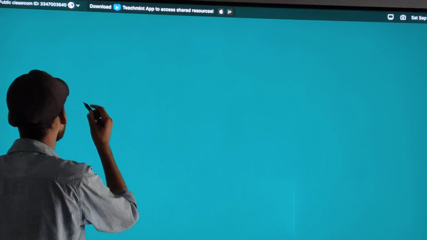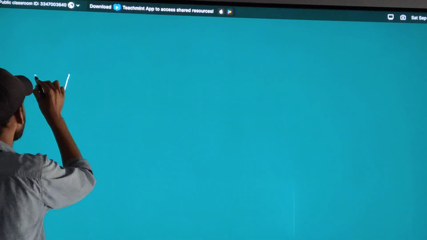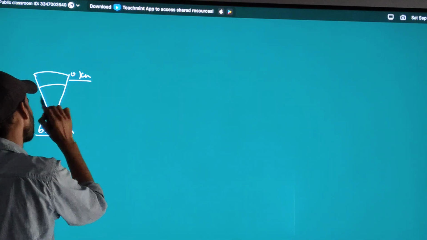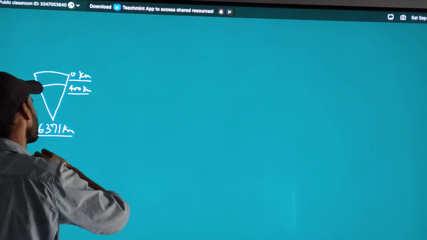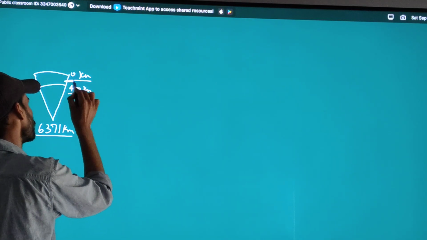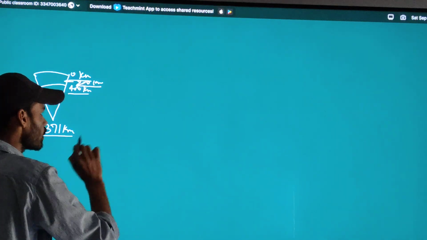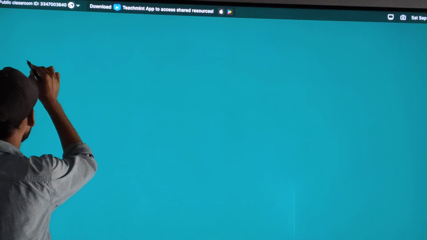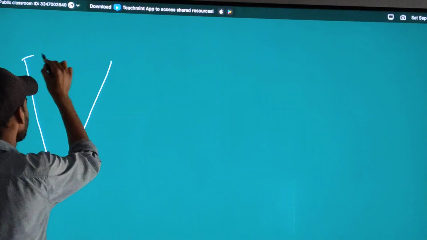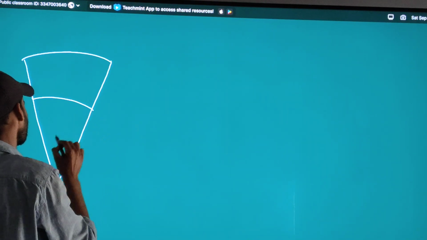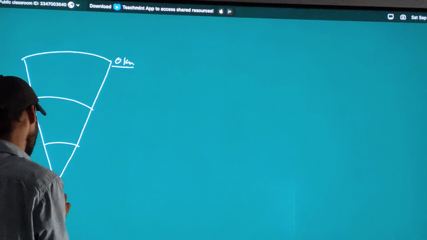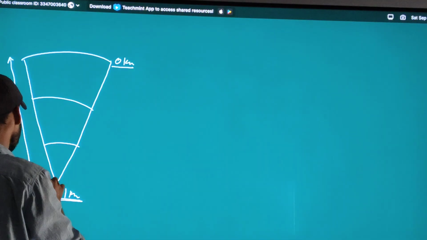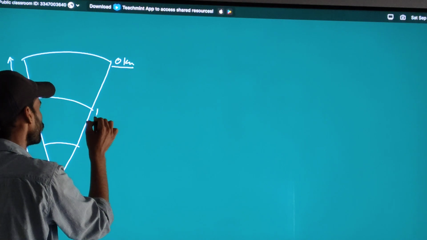So this is the earth, from 0 up to 6,371 kilometers.